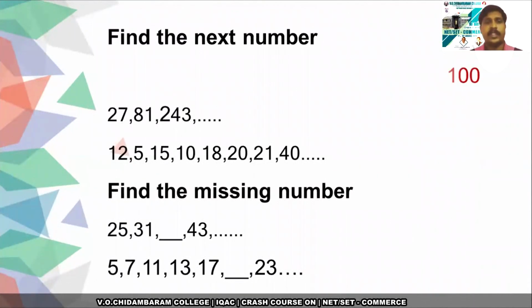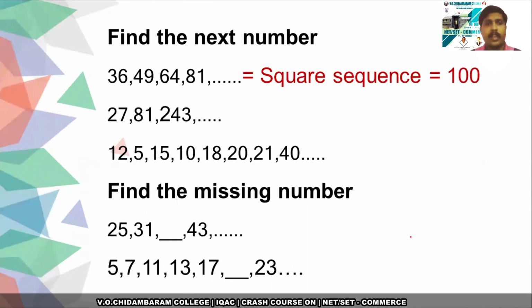So what about the first sequence? This is nothing but a square sequence. 6 square is 36, 7 square is 49, 8 square is 64, 9 square is 81. So the next number will be 10 square, that is 100.